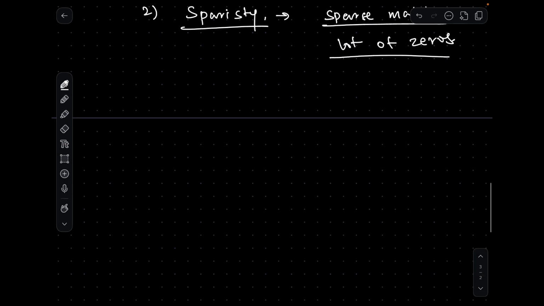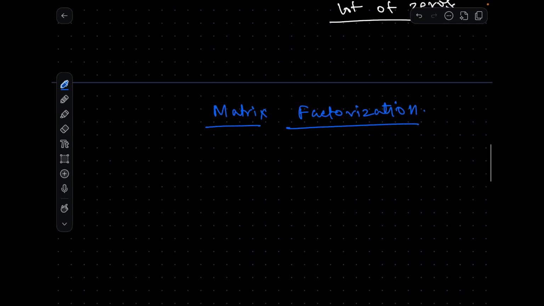So what do we do? How do we do it at the industry level? That is where we introduce the concept of matrix factorization. We learned about matrices, and factorization is also a fairly simple mathematical concept.